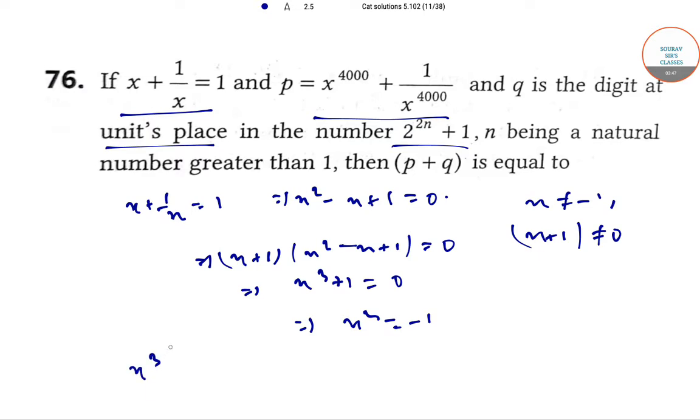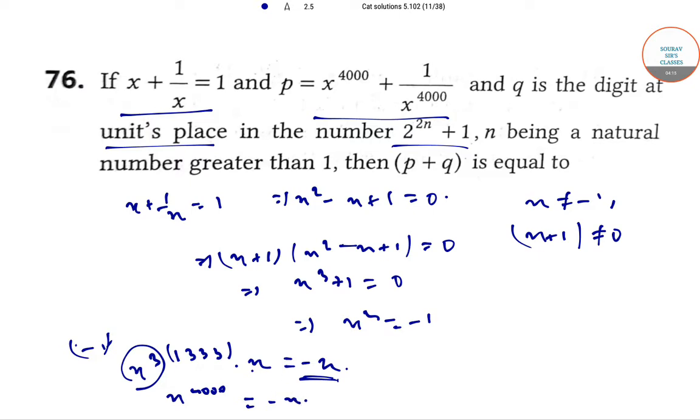Now x cube to the power 1333 into x is equal to minus x, since x cube is minus 1 and minus 1 to the power something odd is again minus 1, and the minus 1 into x gives us minus x. So x to the power 4000 is equal to minus x.